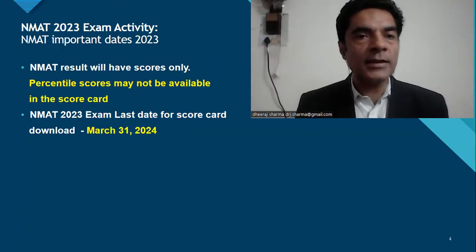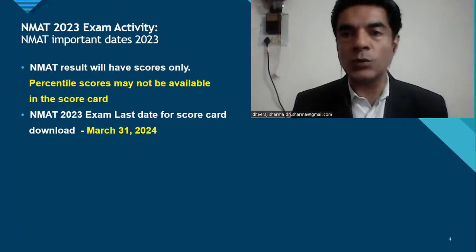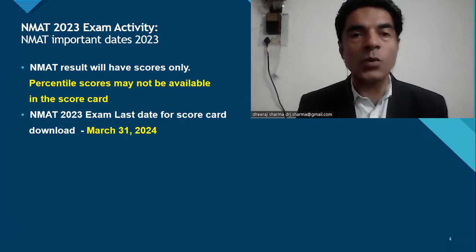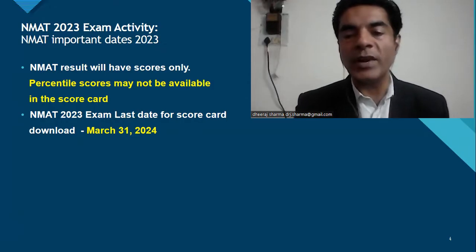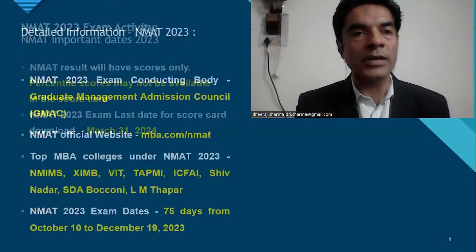NMAT result will have raw scores only. So percentile scores may not be available in the scorecard. उसमें केवल absolute raw score लिखा होगा. NMAT exam date for scorecard download: the last date for downloading the scorecard is 31st March 2024. उससे पहले पहले आपको आपका scorecard download करना पड़ेगा. ये एक important date है.